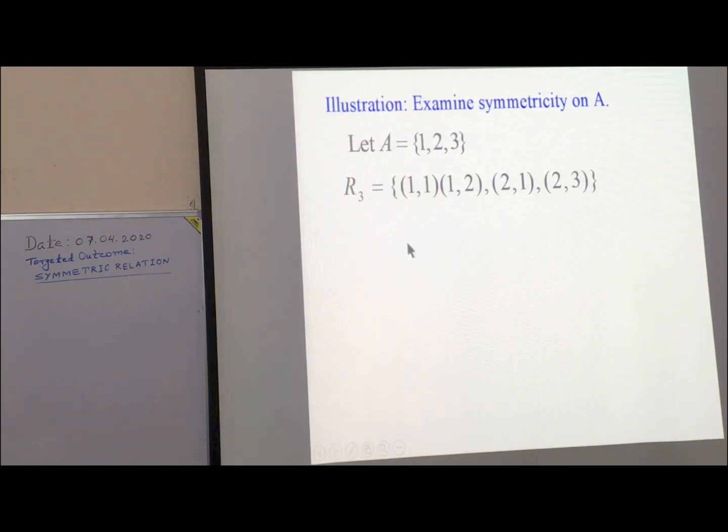R3. Observe, R3 is symmetric on A or not. See, elements of R3. (1, 1), its opposite (1, 1). (1, 2), its opposite (2, 1). (2, 1), its opposite (1, 2). (2, 3), its opposite (3, 2) is not present in R3. So, what does it mean? It means R3 is not symmetric.